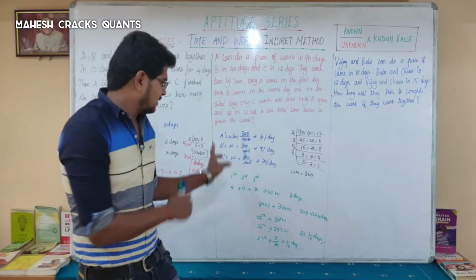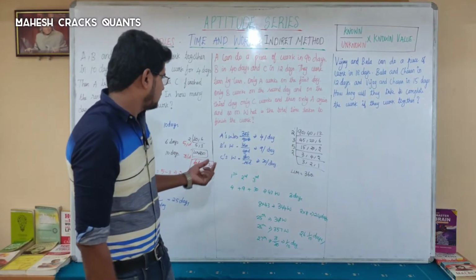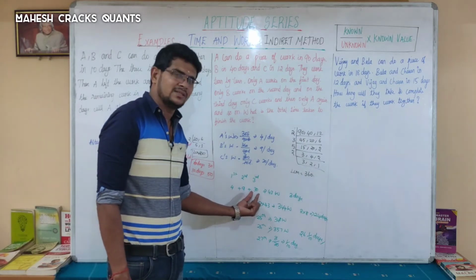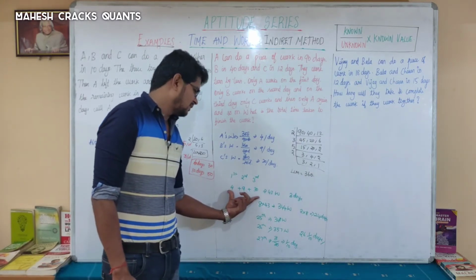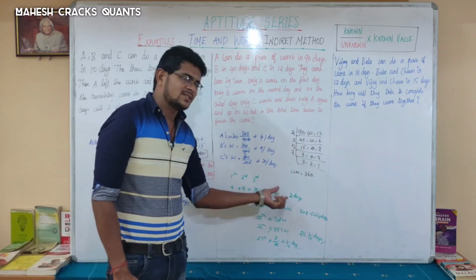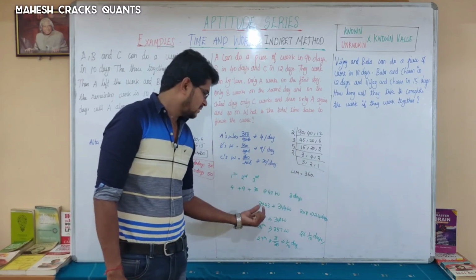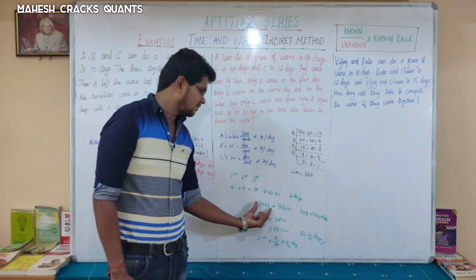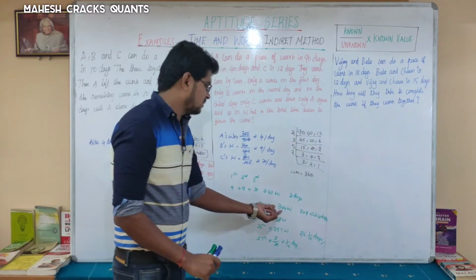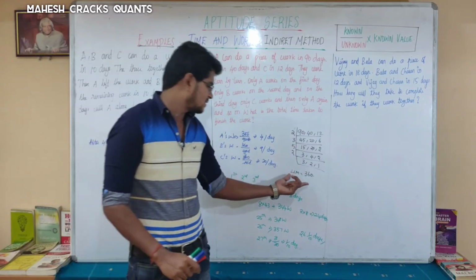Okay, we'll revise it again. Day 1, day 2, day 3, all the 3 are working on separate days. After every 3 days 43 work will be finished. So how many times of 43 is there in 360? 8 times 43 is 344. 9 times will go more than 360, because we have only 360 work.